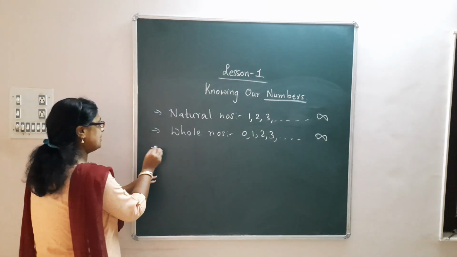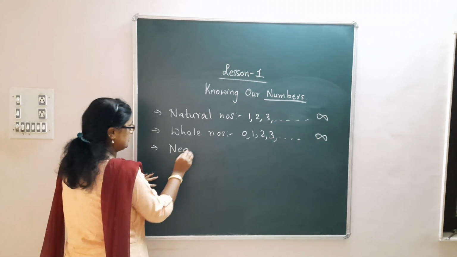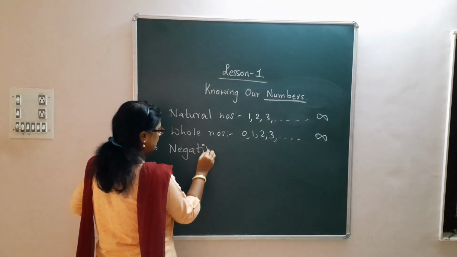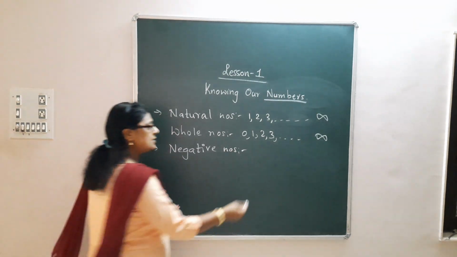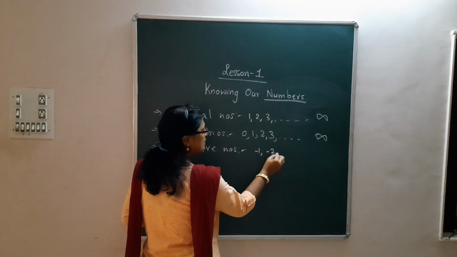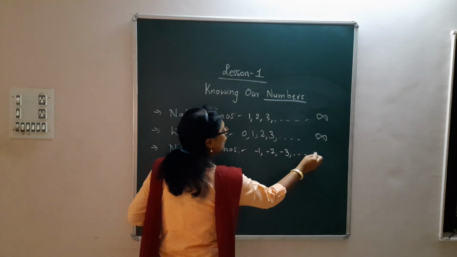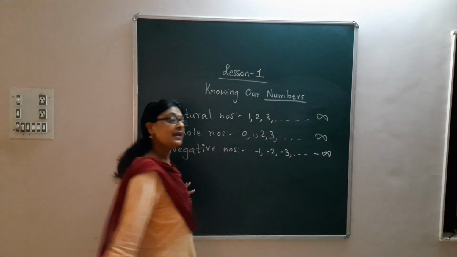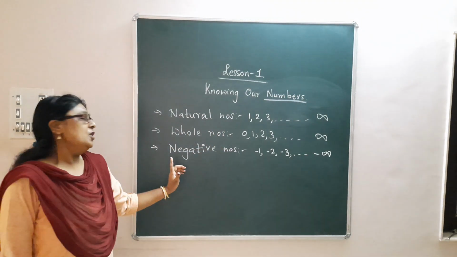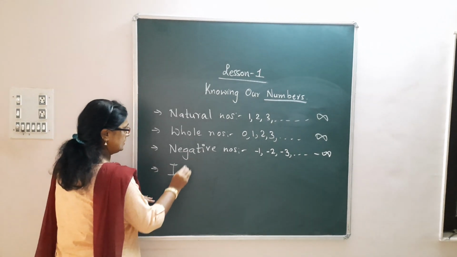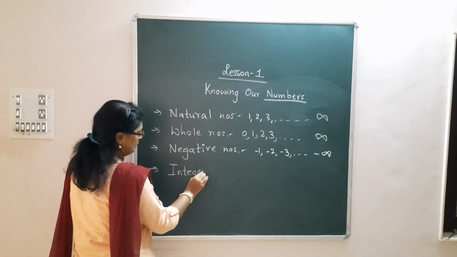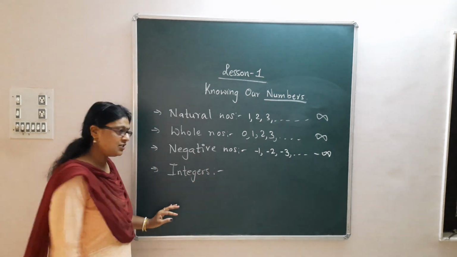Then next comes negative numbers. What are negative numbers? -1, -2, -3, dot, dot, dot, to minus infinity. So these are negative numbers. And then comes integers. What are integers?